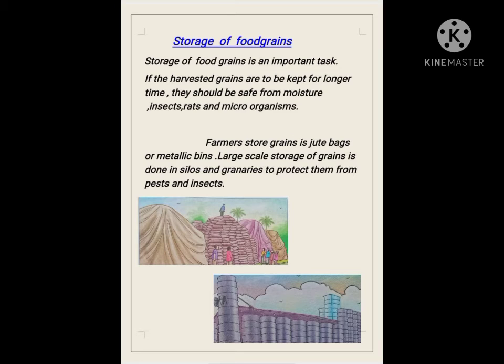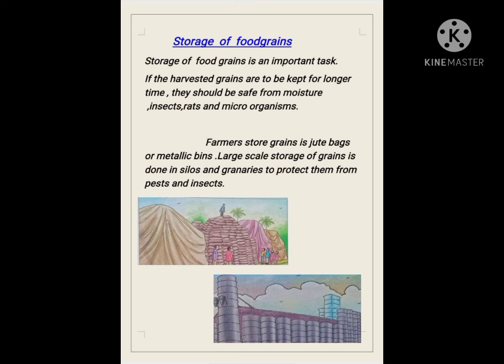Storage of food grains. Storage of food grains is an important task. If the harvested grains are to be kept for a long time, they should be safe from moisture, insects, rats, and microorganisms. Farmers store grains in jute bags or metallic bins. Large scale storage of grains is done in silos and granaries to protect them from pests and insects.